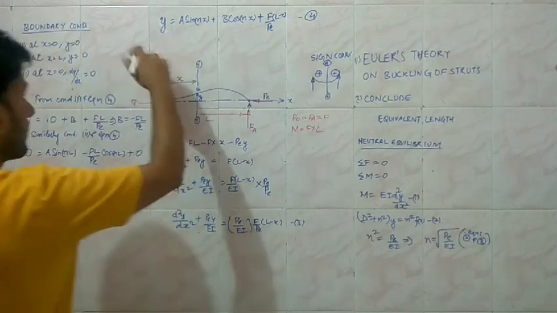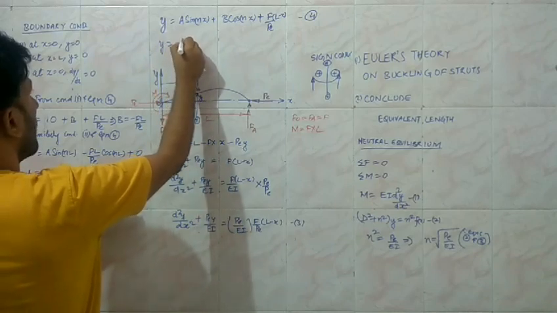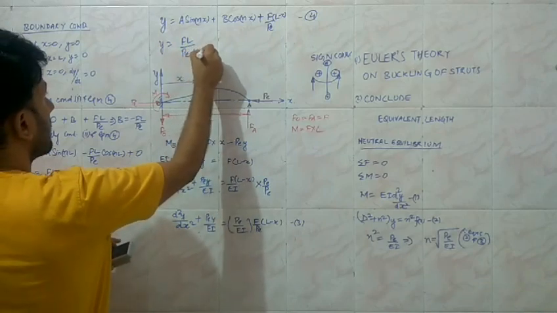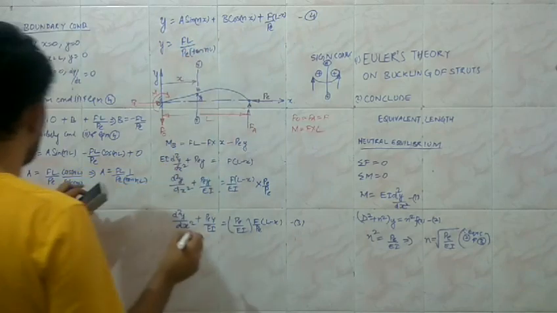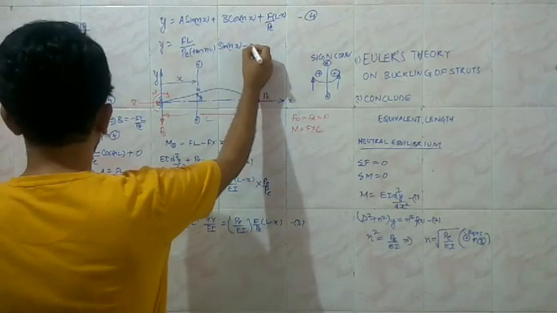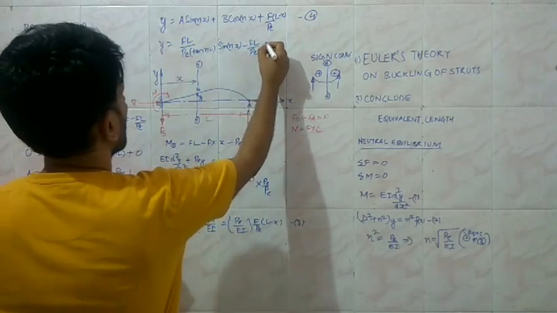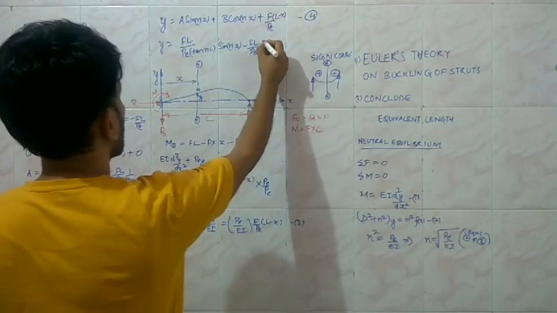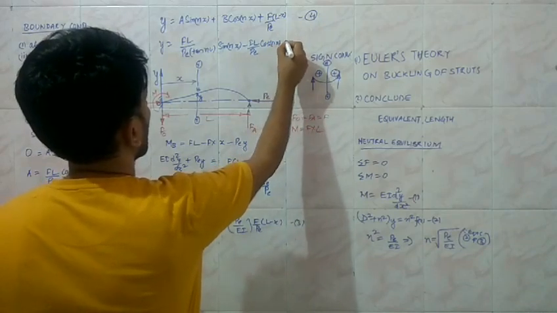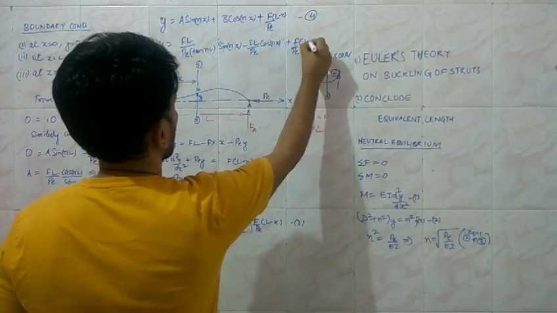So substituting the values of the constants, we are going to have y equal to A, which is FL upon PE tangent of NL, and then sin NX minus B, which is FL upon PE, multiplied by cos NX, and then the particular term which is F upon PE into L minus x.